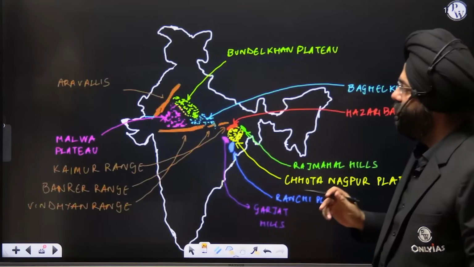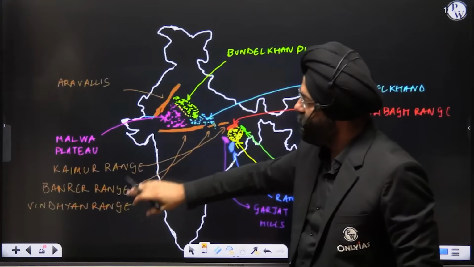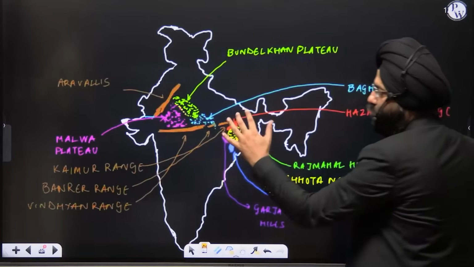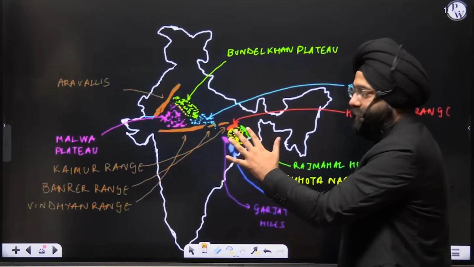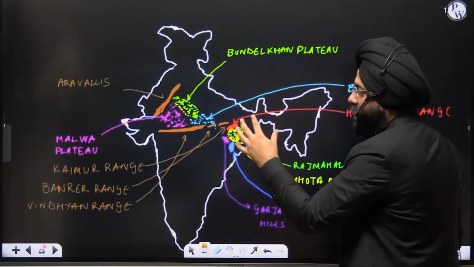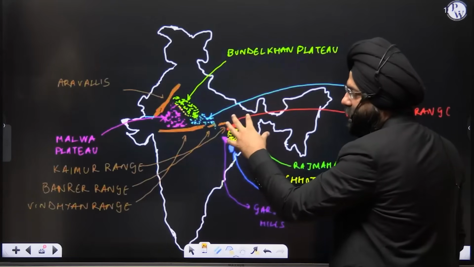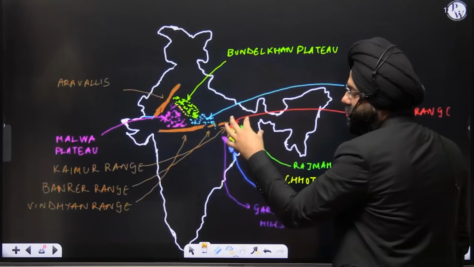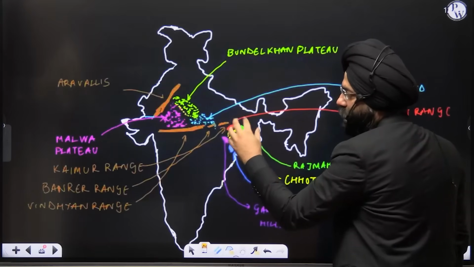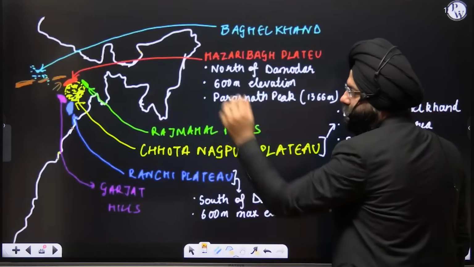Now see, we have studied all this: Vindhyan, Banner, Kaimur, all these things have been studied. Now comes the part of the Chota Nagpur Plateau and the surrounding plateaus. This is the region which was the second part of the Peninsular Plateau that we were studying, the Central Highlands. So please understand that this particular region becomes important because we are studying the Chota Nagpur Plateau and the surrounding region. Let's zoom it.